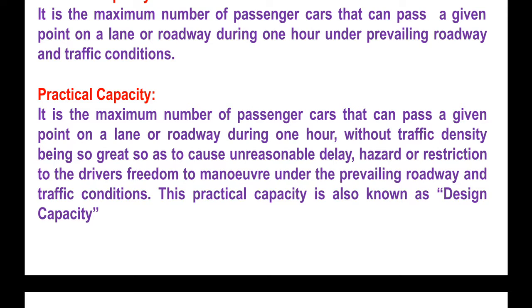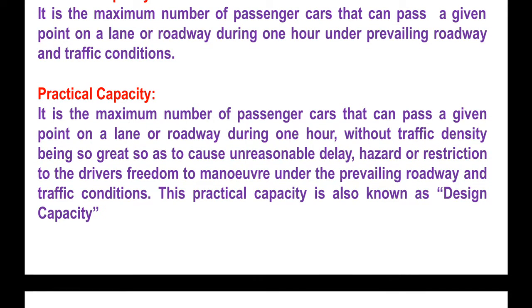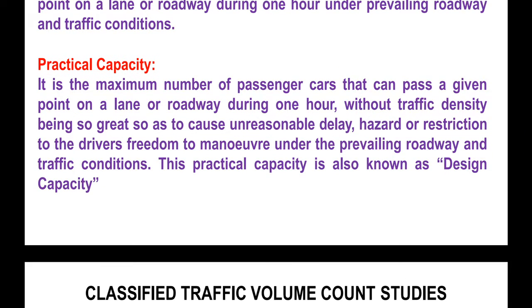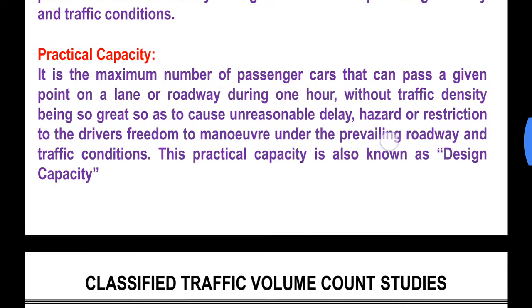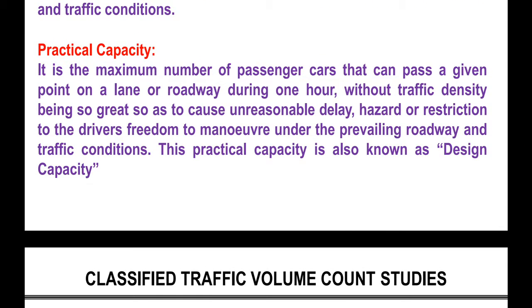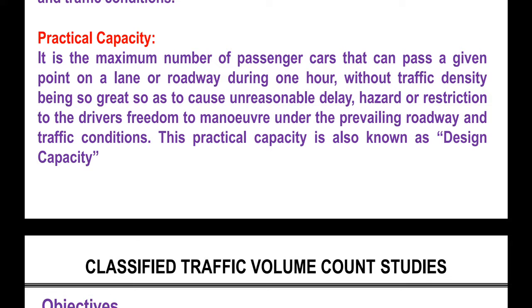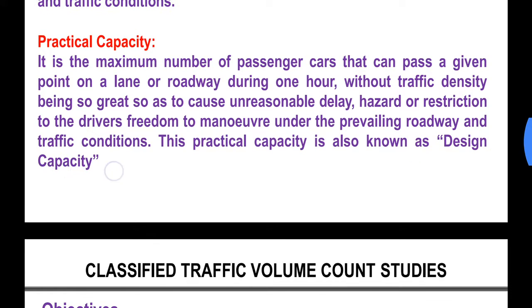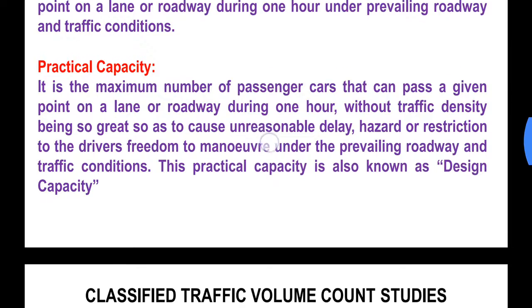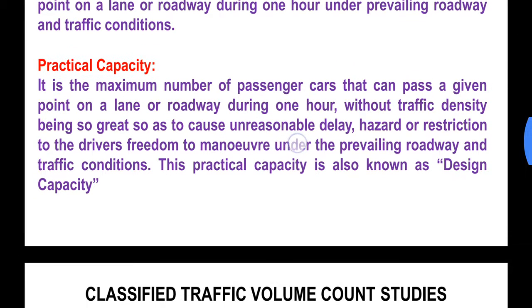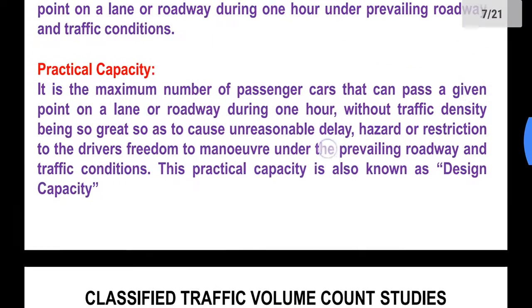If we consider these conditions, unreasonable delay conditions, which could be accidents or animals moving on the road or anything else, all these unreasonable delays that can happen on the roadways, if we consider all this, then what is the capacity that we get? That is nothing but the practical capacity, which is also known as the design capacity, and this is the value that we use for traffic design. I hope you have understood this.